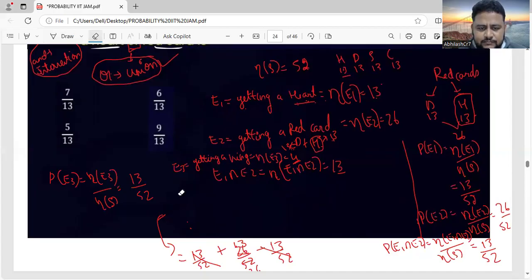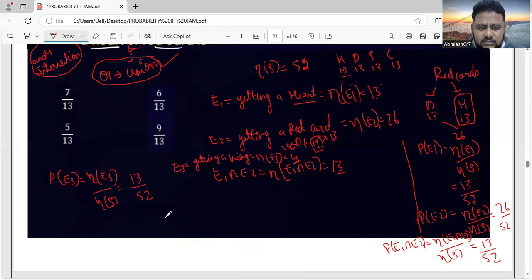So see here, friends. Observe carefully. If the question is for 3 events, the formula will also be for 3 events. So the formula will be P of E1 union E2 union E3. Observe carefully, they're not asking just for 2 events, they're asking even for 3 events. So you have to remember the formula for 2 events also, 3 events also, because it is asked in PYQs. They're asking up to 3 events, so it is imperative for you to learn the formula for 3 events.